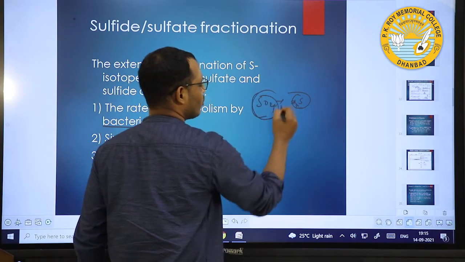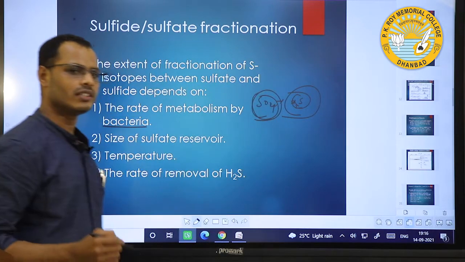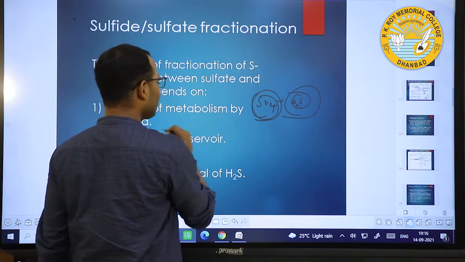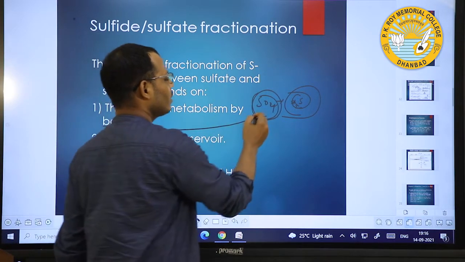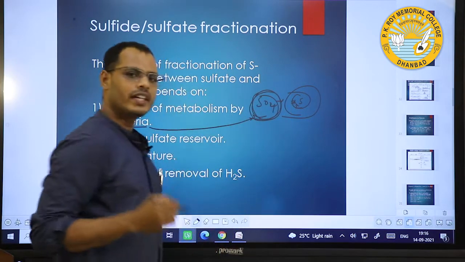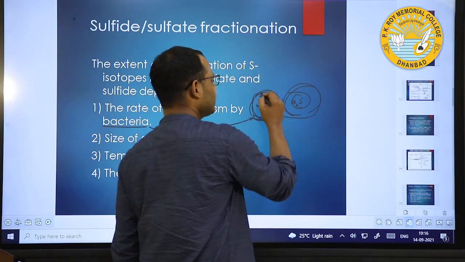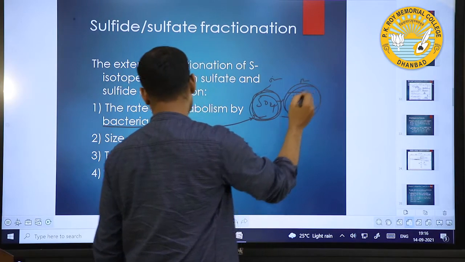That means this is an oxidizing condition and this is a reducing condition. Bacteria play an important role in converting sulfate to sulfide, that means from oxidizing to reducing conditions.